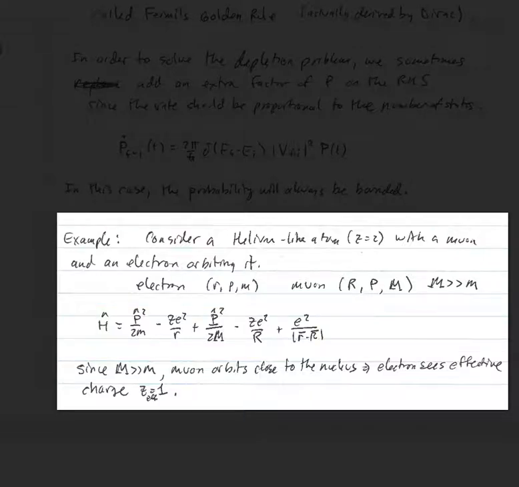Now the one thing that we have to recognize is that the mass of the muon is more than 200 times larger than the mass of the electron, and that tells us that the Bohr radius for the muon is 200 times smaller than the Bohr radius for the electron, and so the muon is going to orbit much more closely to the nucleus. So really what we should think of is a muon orbiting a helium nucleus, and then the electron is going to act essentially as if the nuclear charge is approximately equal to 1 for the electron.